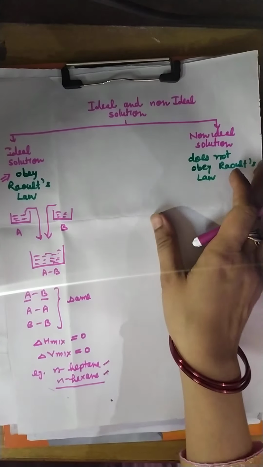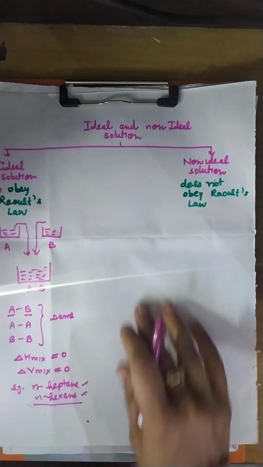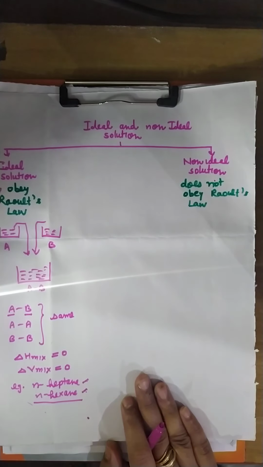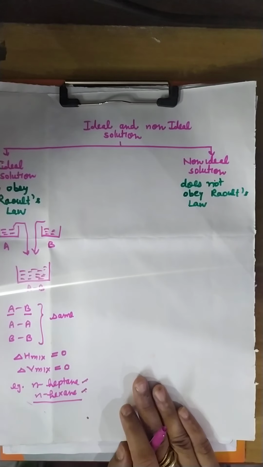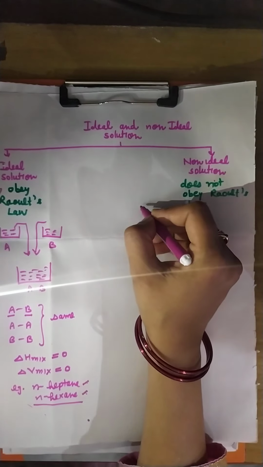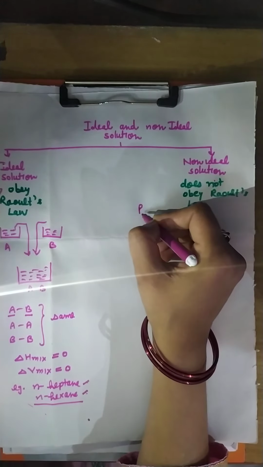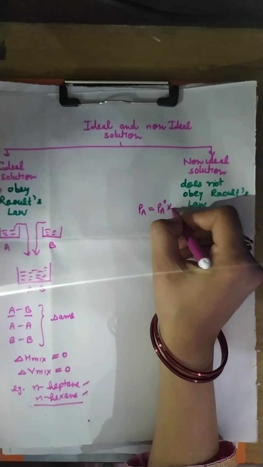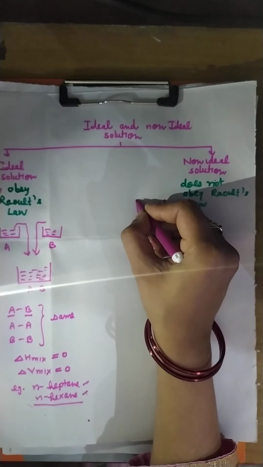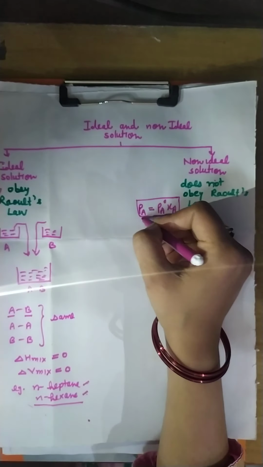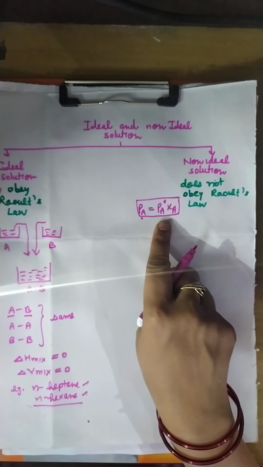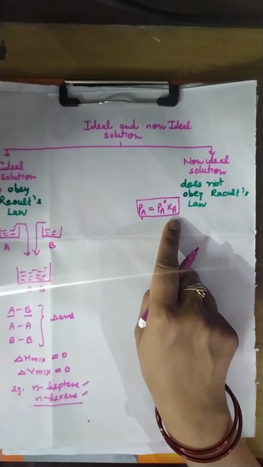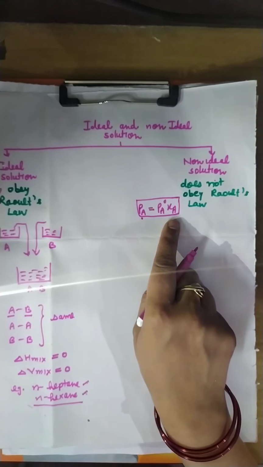Okay. Now, non-ideal solutions. The solutions which do not obey Raoult's law are known as non-ideal solutions. What is Raoult's law? We have already discussed, and the statement is PA equals PA naught XA. If we take a single component A, then the vapor pressure is equal to the vapor pressure in pure state and its mole fraction in the solution.